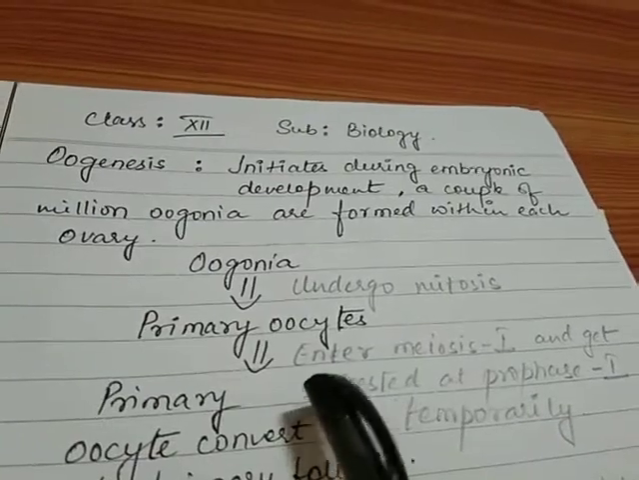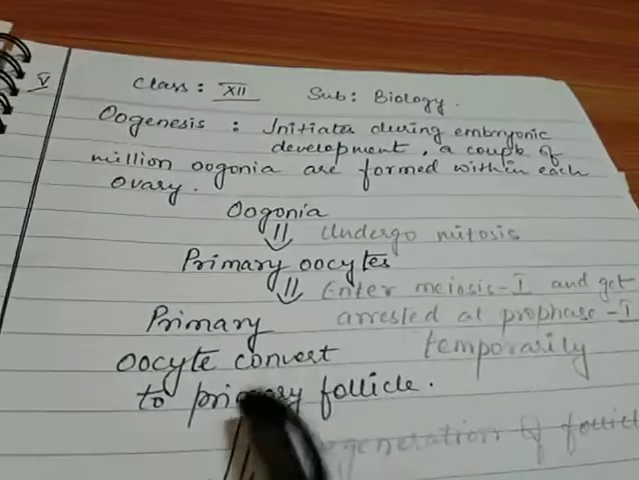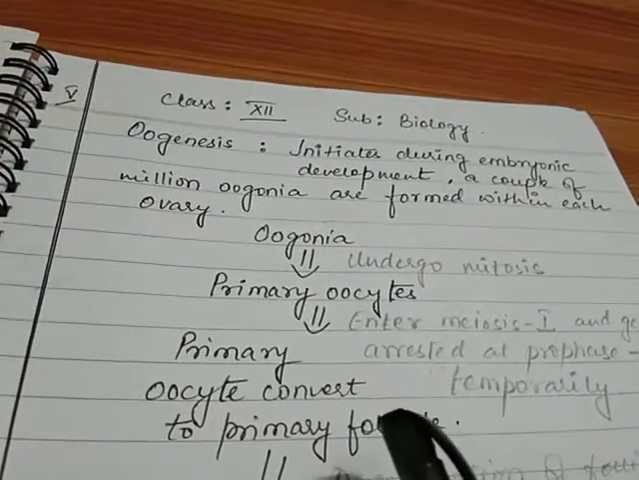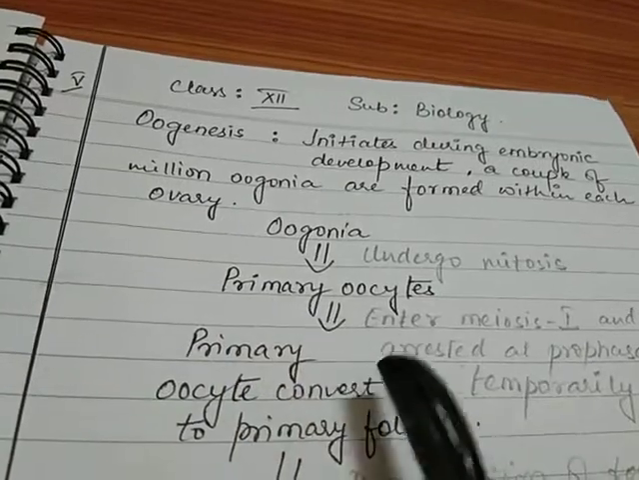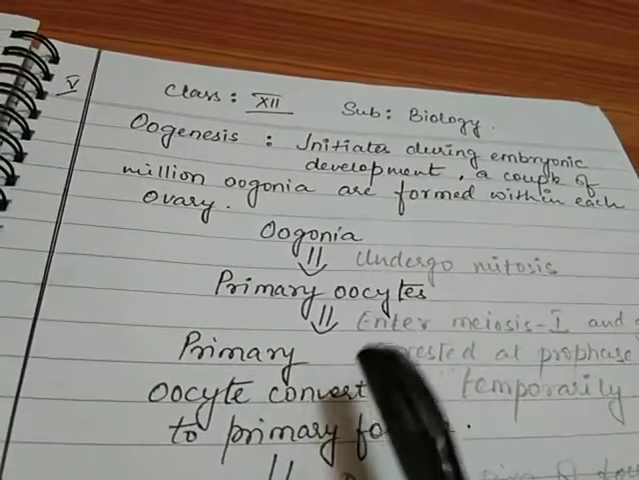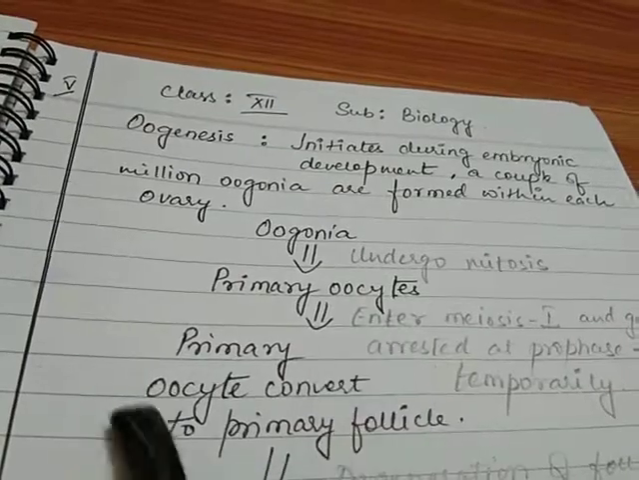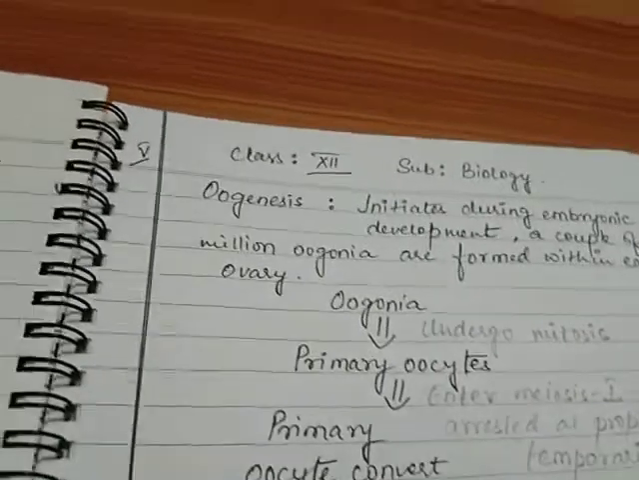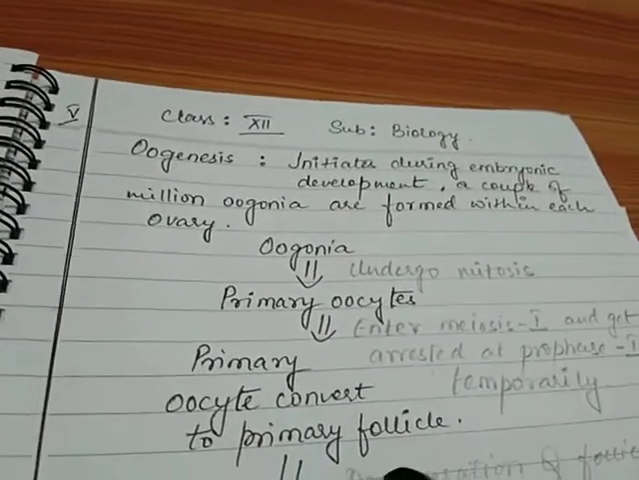Now, during the time at which the primary oocyte is arrested, some granulosa cells start surrounding the primary oocyte and convert it into primary follicle. What I said is that when the primary oocytes stop the division, that is when they are not undergoing any division, at that time some granulosa cells start covering the primary oocyte from the outside and convert it to primary follicle.